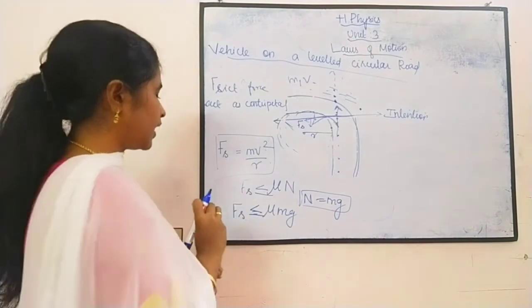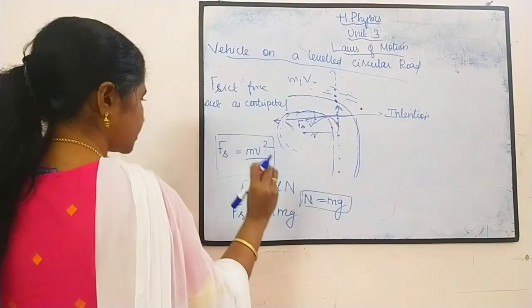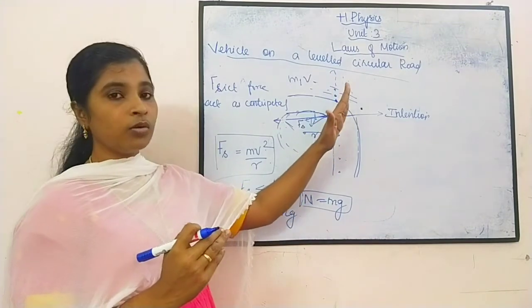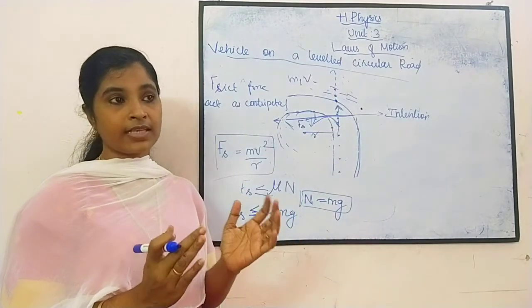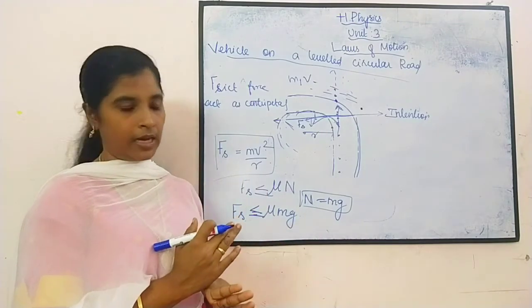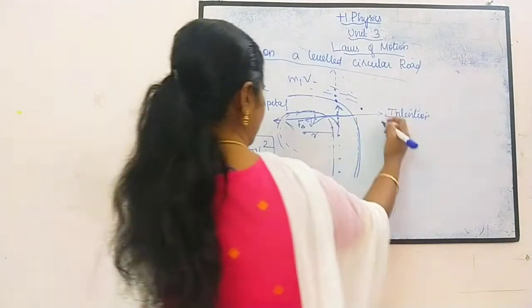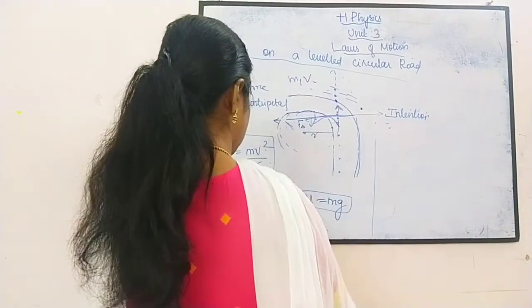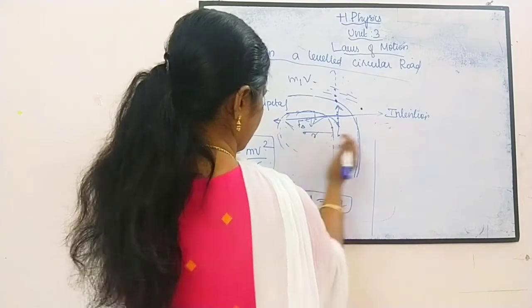Okay, from that we are going to find out in what velocity the car goes that it will not skid. Safe ah ponumna adu enna velocity la ponum அப்படிங்கறத we are trying to calculate it. Okay, for that I am writing Fs is equal to, what is Fs? Yes, Fs is equal to mv square by r.